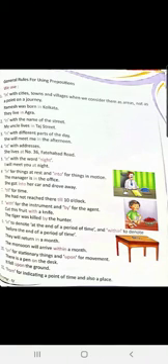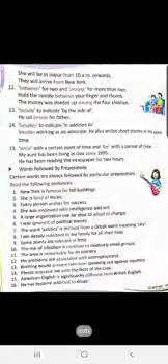Till. She had not reached till 10 o'clock. With for the instrument and by for the agent. Cut this fruit with the knife. The tiger was killed by the hunter. In is used to denote at the end of a period of time and within to denote before the end of a period of time. They will return in a month. The monsoon will arrive within a month. Out. On. From. Upon. Between. Among. Beside. Besides. Since.